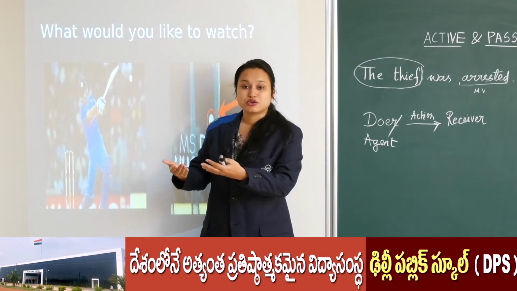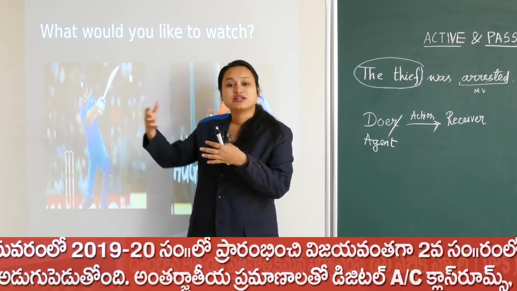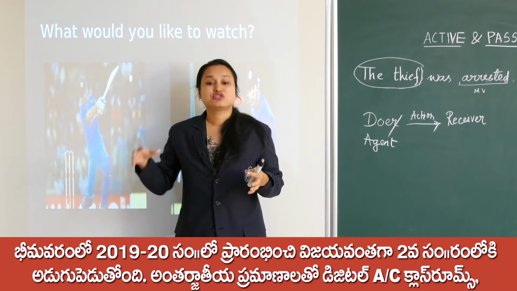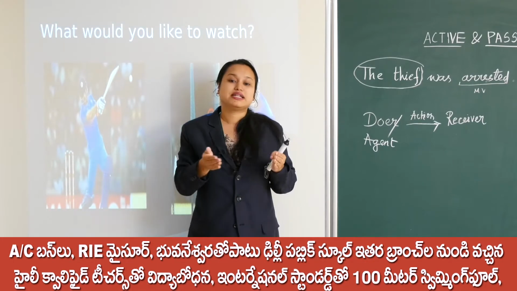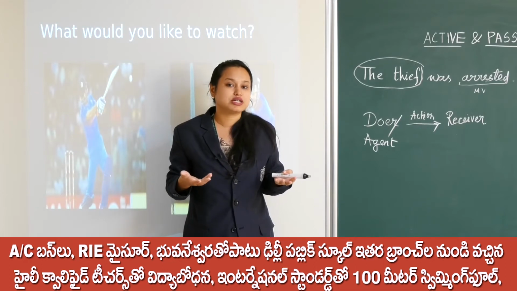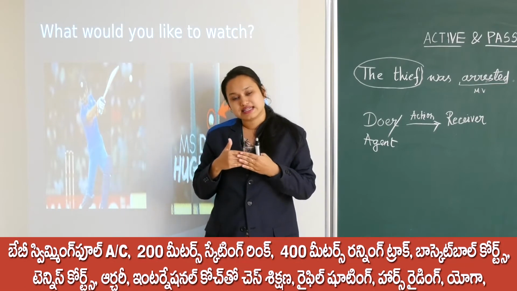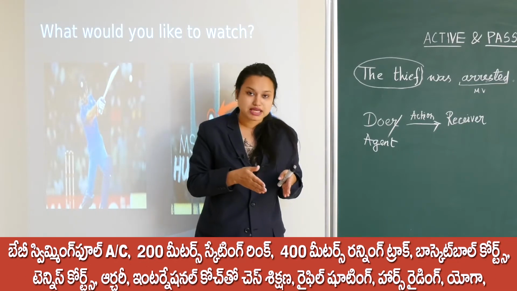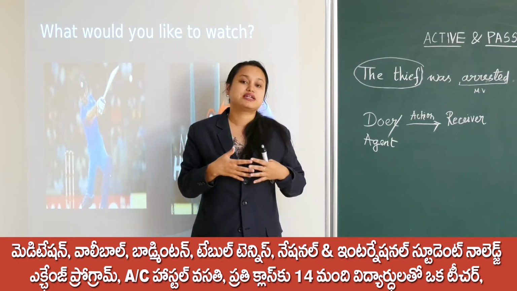But for others, what is important? For them, the arresting of the thief is important. So what did they try to do? They said that the thief is arrested, right? They chose the thief as the main focus area. But the child whose father is a police chose the police as her main focus area. Now you get the difference. So what I am saying is that the same sentence can be told in many different ways, and it depends on the speaker, the environment, the situation, and the context the speaker is talking about.